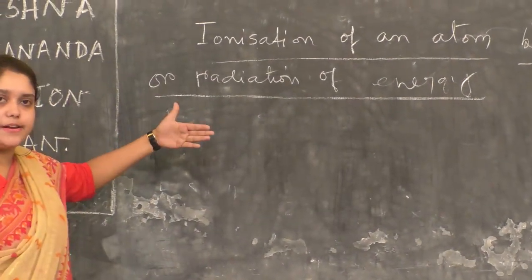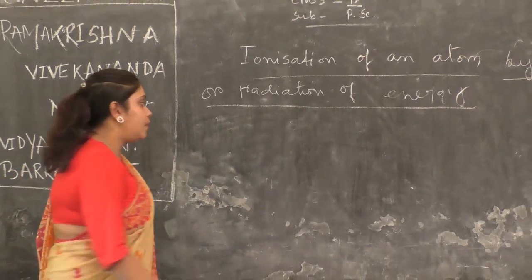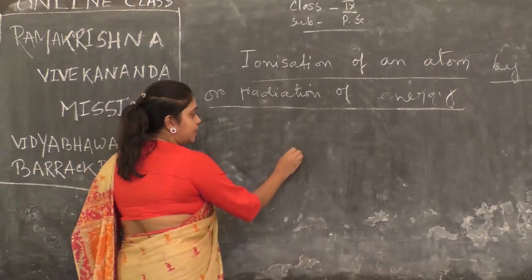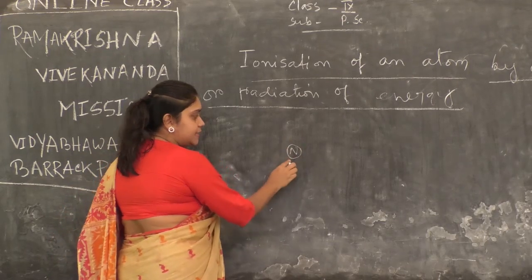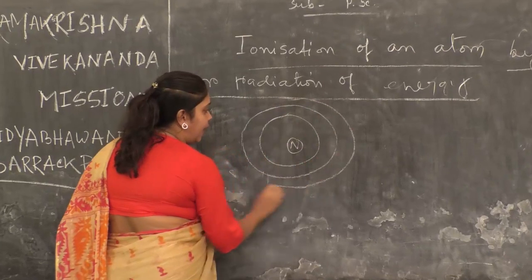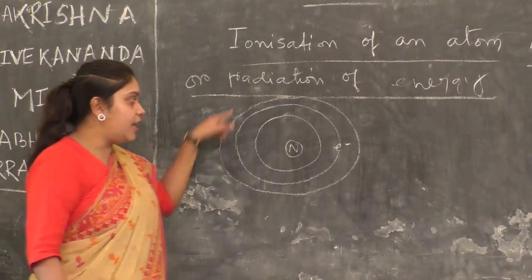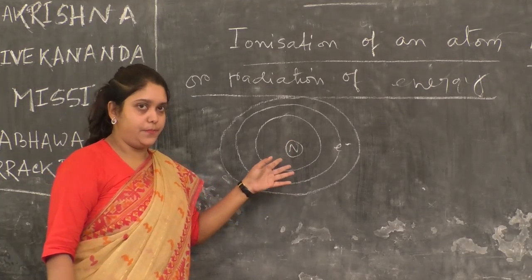How can we make an atom convert into an ion? Now if you consider the structure, the nucleus is present at the center, and in some circular paths the electrons are revolving around the nucleus.